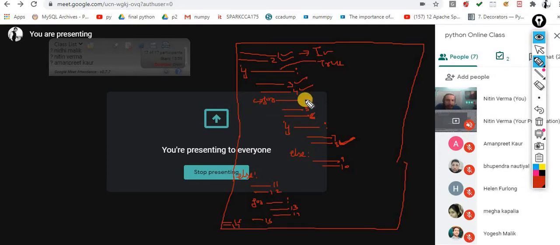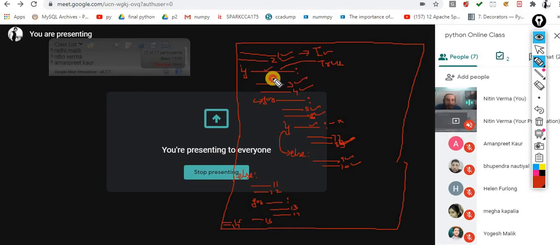Inside this for loop, lines 5 and 6 will be executed. After that it would follow this condition. If this condition is true, then 7 and 8 would be executed. If this condition is false, then your else part will be executed, and inside the else, the 9th and 10th statements will be executed.